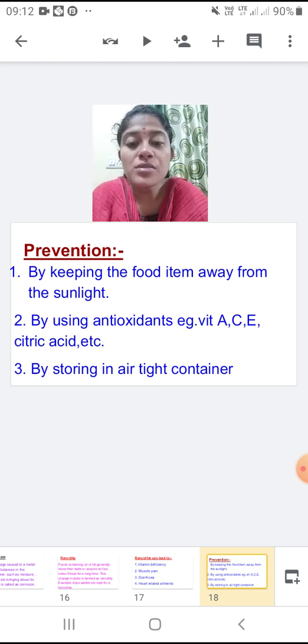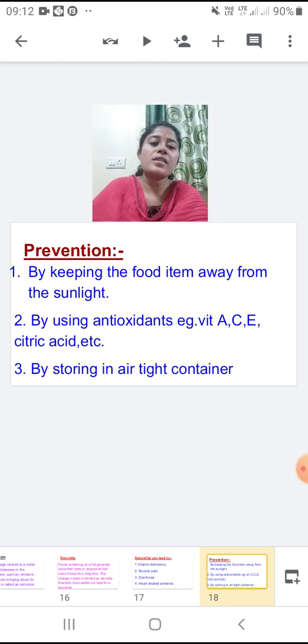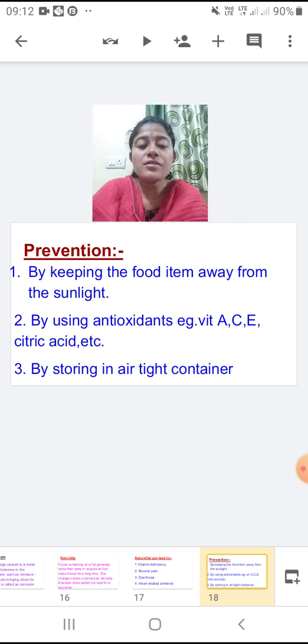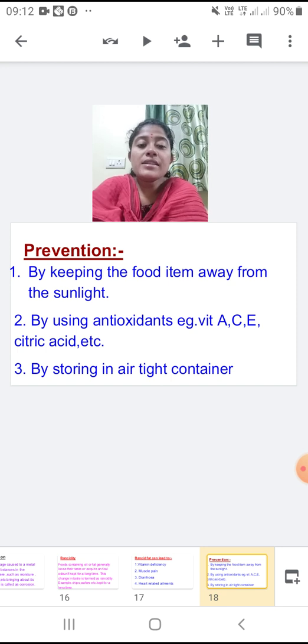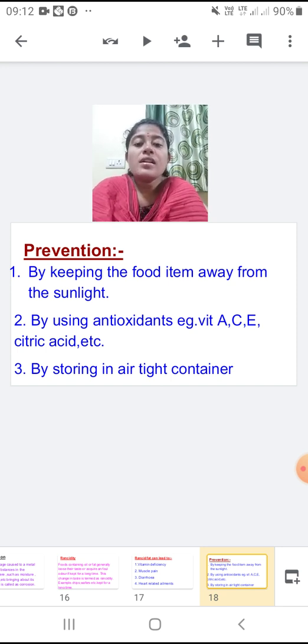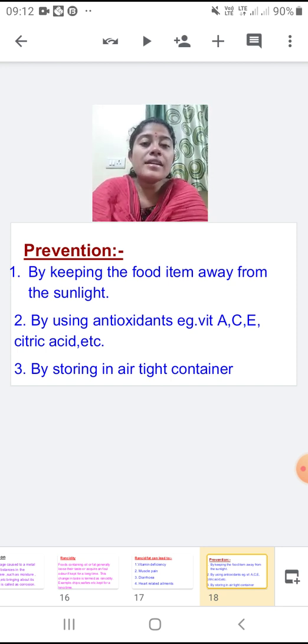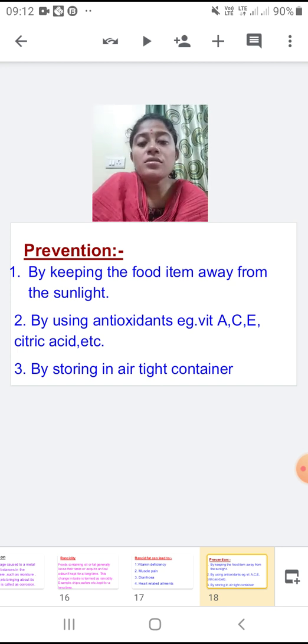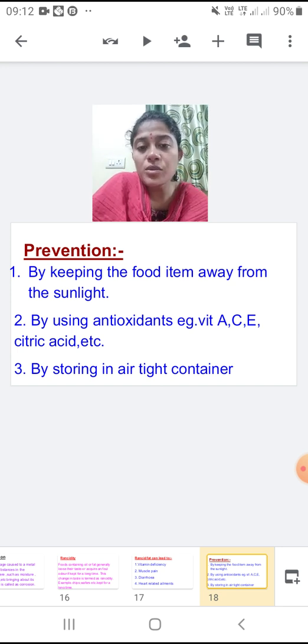As well as by using antioxidants. Now what are antioxidants? They have given examples: vitamin C, vitamin A, and citric acid. These all are the antioxidants which can be used to keep the food safe for a longer time. You must be remembering what is citric acid.